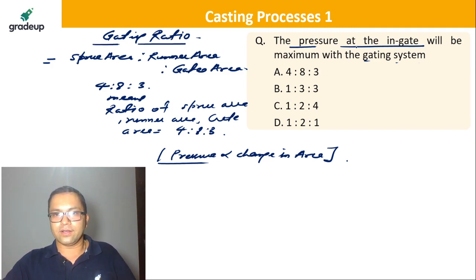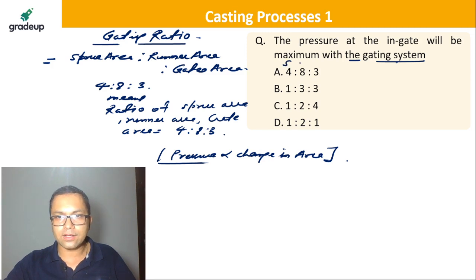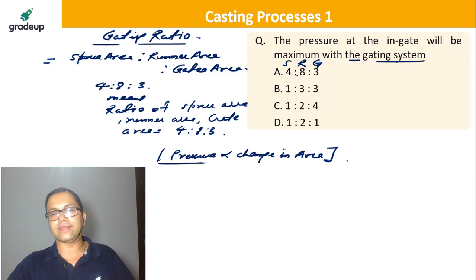Now the pressure at the in gate will be maximum with which gating system. This one is sprue area, this one is runner area, this one is gate area, right?